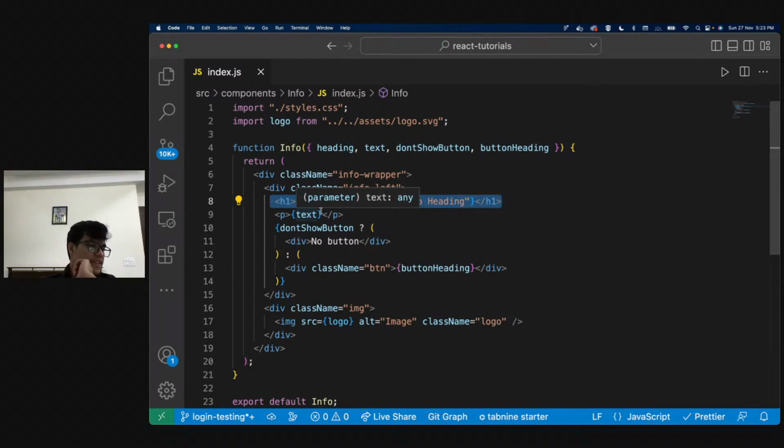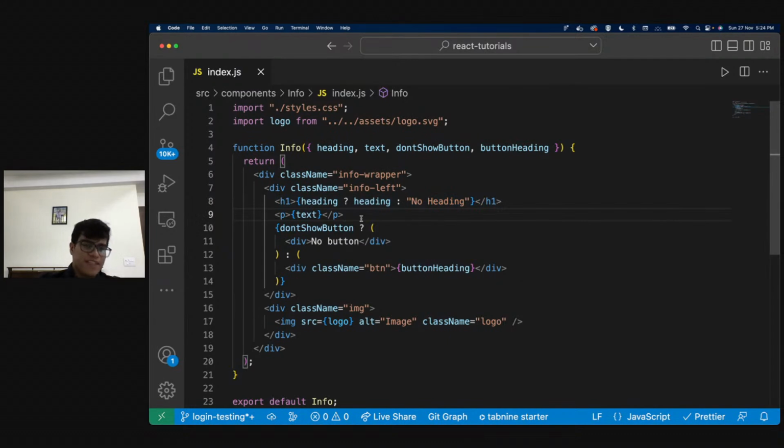Let's be interactive right now because I know that a lot of people will be having issues. So let's go line by line, right? Info is a function and we're passing parameters in those functions. So everybody understands that we are passing heading, text, don't show button, button heading, right? Three of them are texts, three of them are strings basically, and don't show button is a boolean. So everyone does understand that, correct? Awesome.